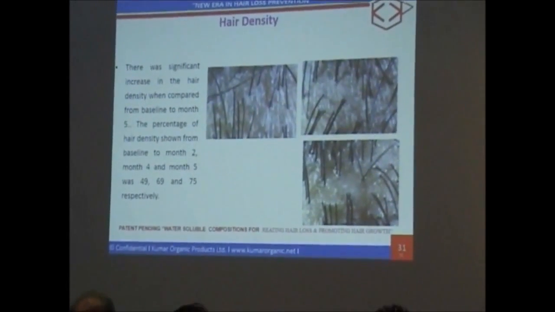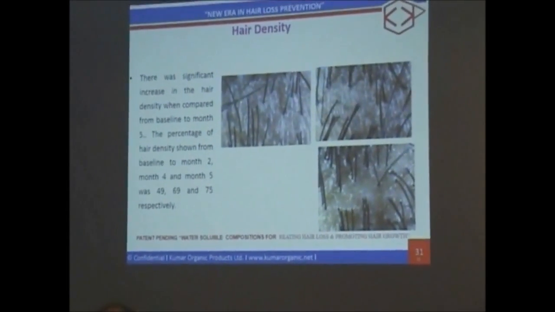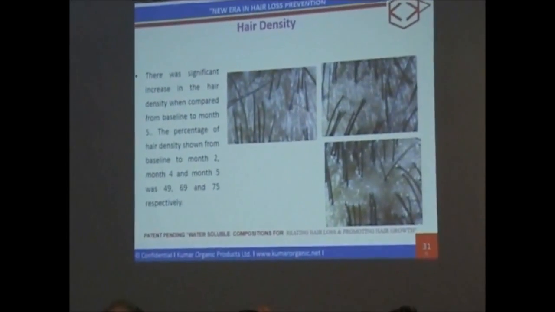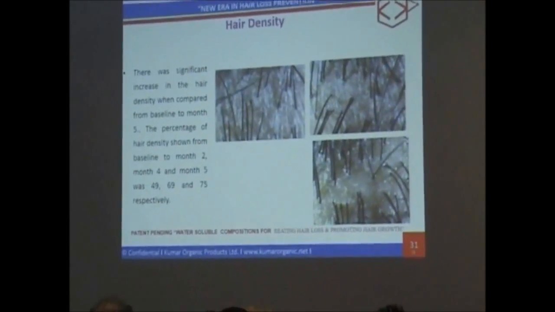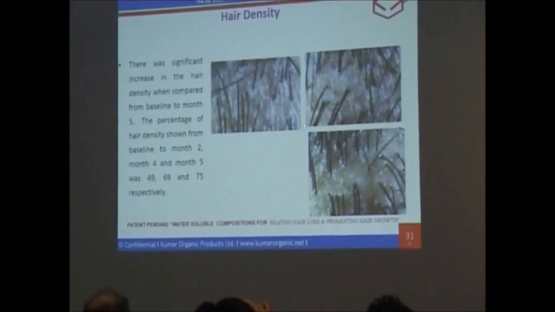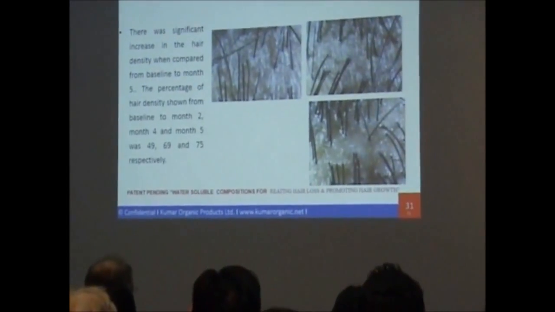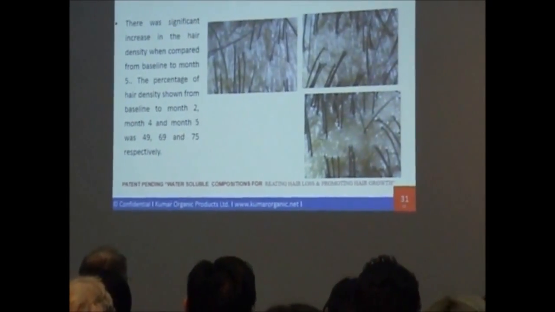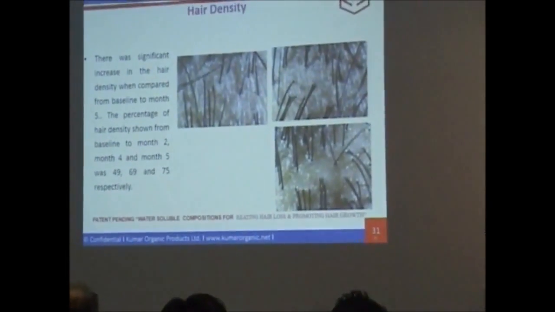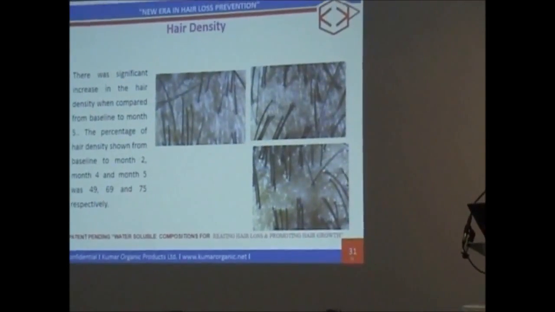These are the diagrams where you can see at 2 months a single hair in the scalp, but after 5 months, in the same place, we observed 2 and 3 hair follicles. In 5 months of treatment, we found 50 to 60% improvement in our scalp.